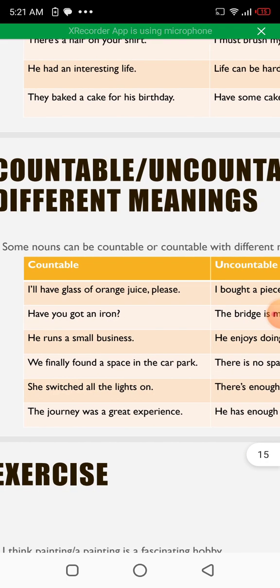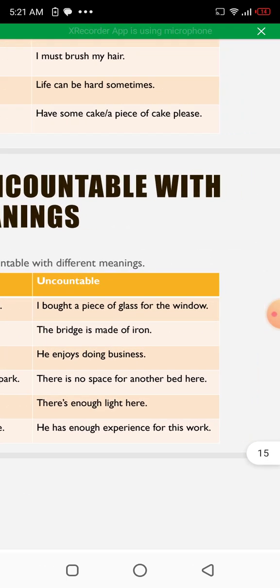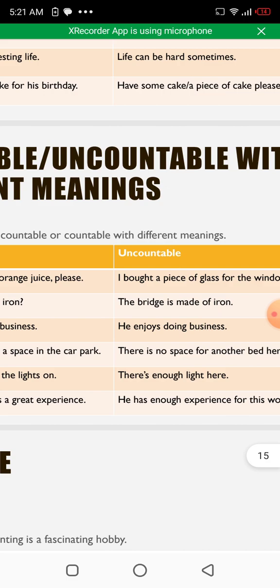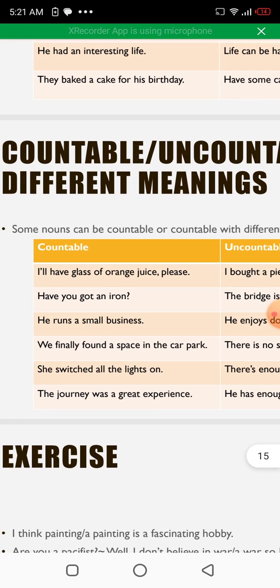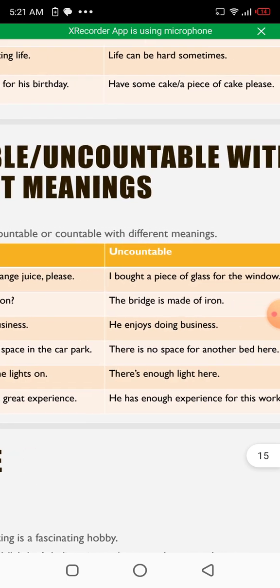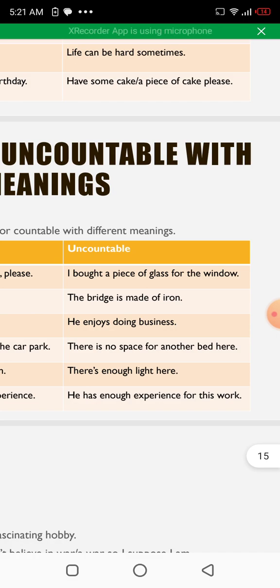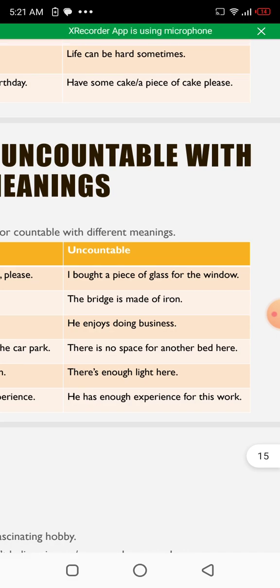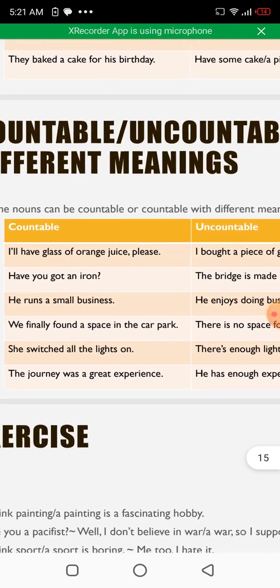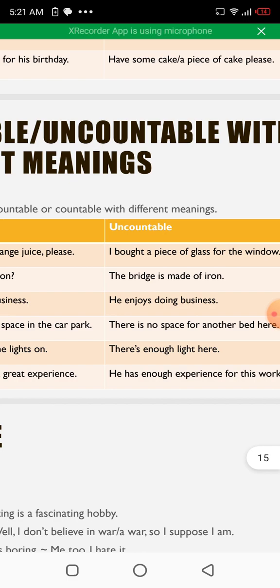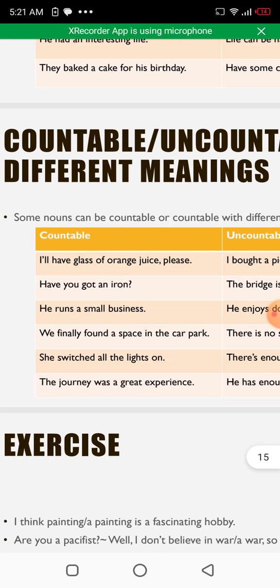Here is the table that contains countable and uncountable nouns with different meanings. Some nouns can be countable or uncountable with different meanings. I'll have a glass of orange juice, please. But I bought a piece of glass for the window. The glass that is used in making a window is obviously uncountable. Glass here is used as a material, so we would say a piece of glass. We can't say I bought some glasses for the window, right?